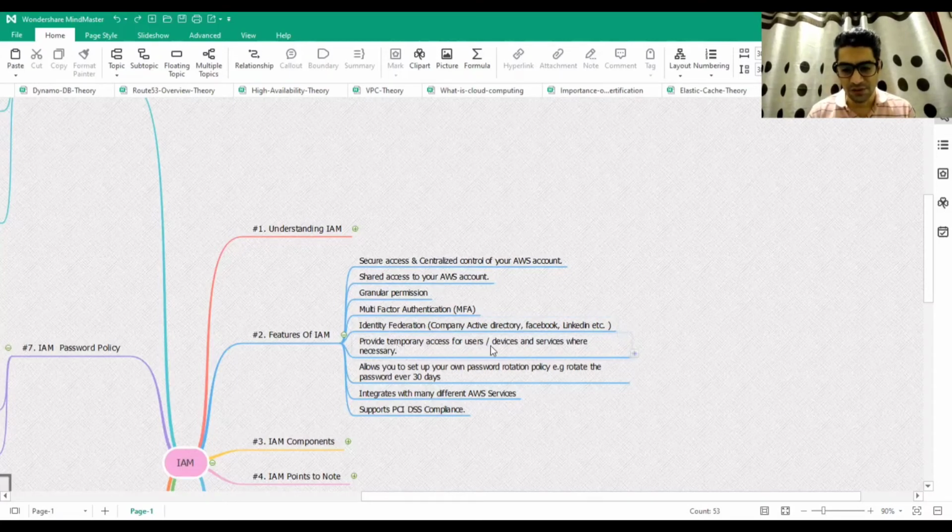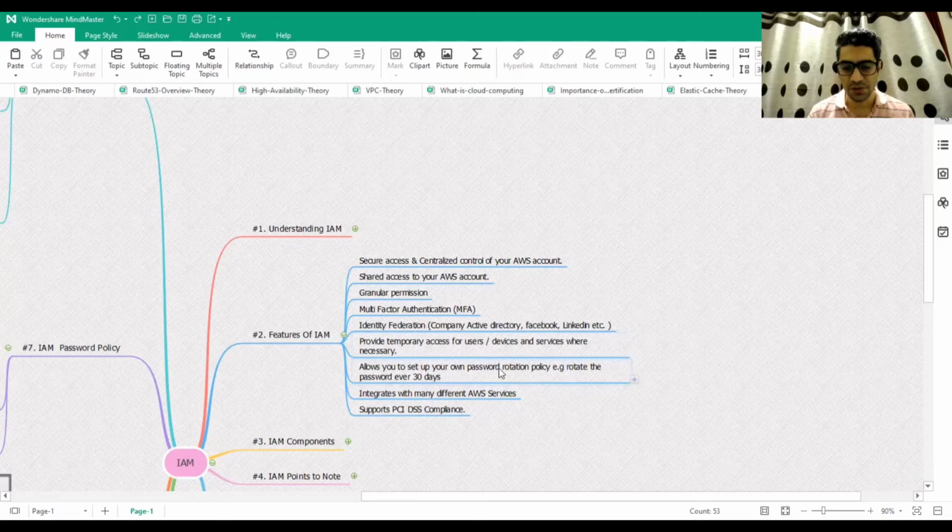Provide temporary access for users or devices and services where necessary. There is also an option in IAM where you can give temporary access to the user. When I say temporary, it means for a day or so, or with a limitation with respect to time. So you can grant that level of access as well.